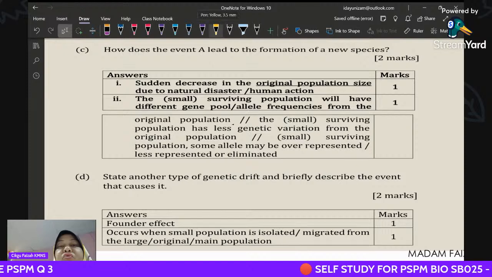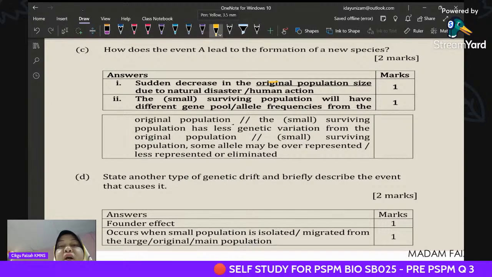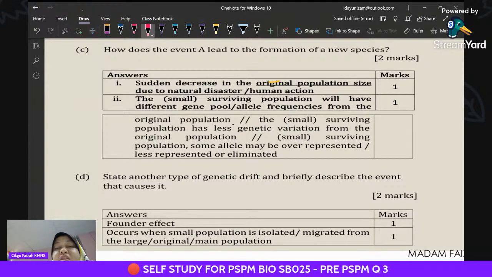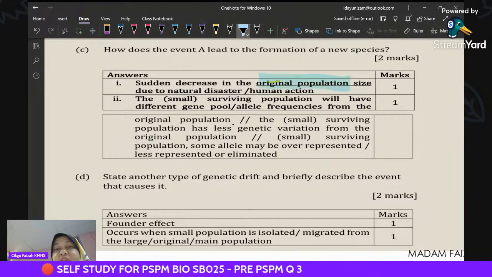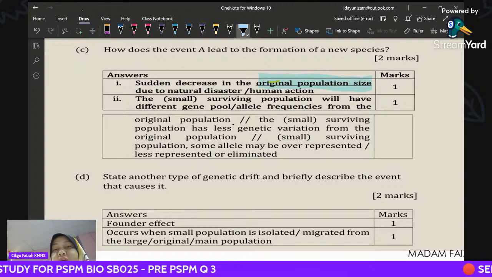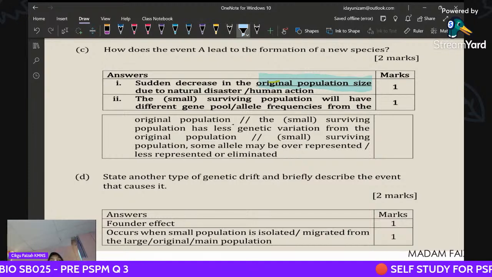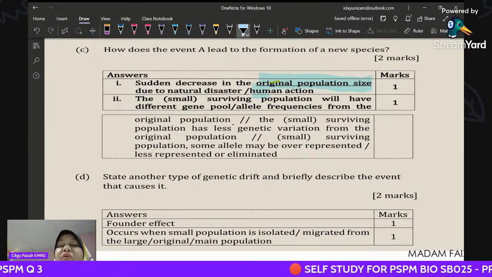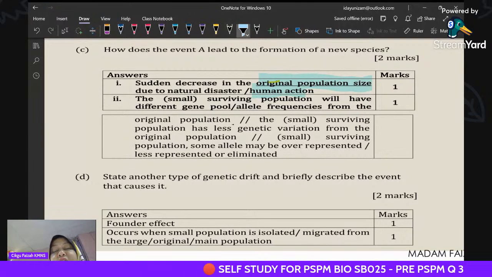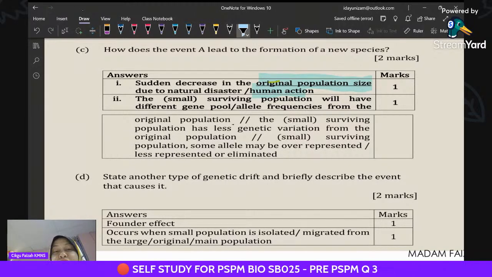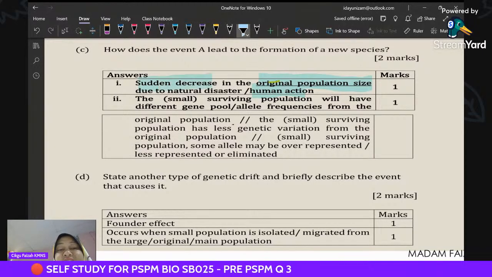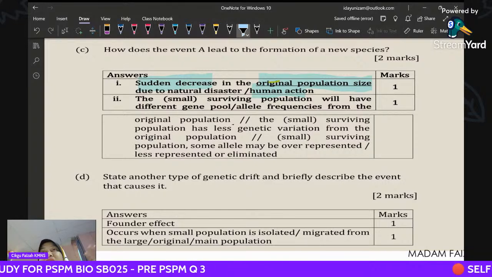From a large original population inside the bottle, suddenly there is a disaster like a tsunami, or human action as well, and the population decreases suddenly. That is the meaning of the bottleneck effect.